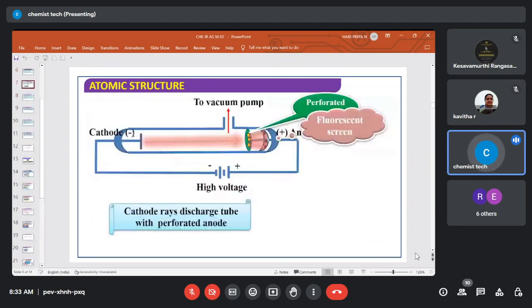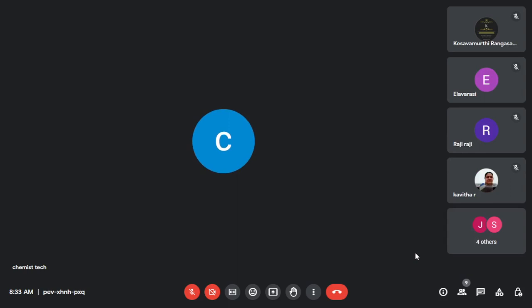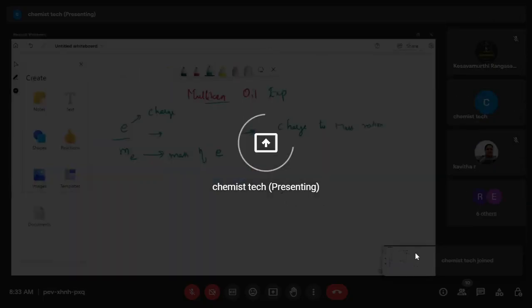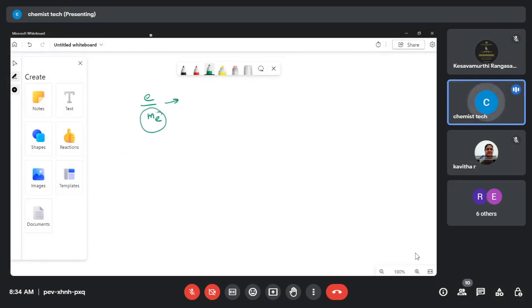Is there any doubt in the Millikan oil drop experiment, students? Clear? Yes, ma'am. Okay. So the main important use of the Millikan oil drop experiment is to find out the value of the charge e, which is so useful to find out the value of m by e.